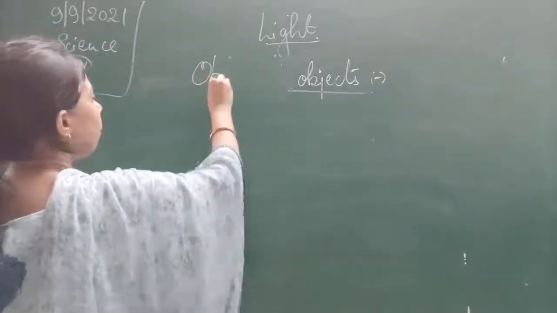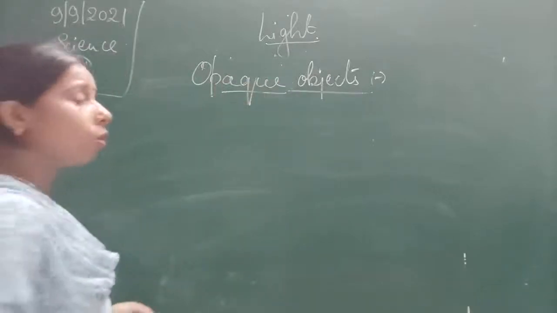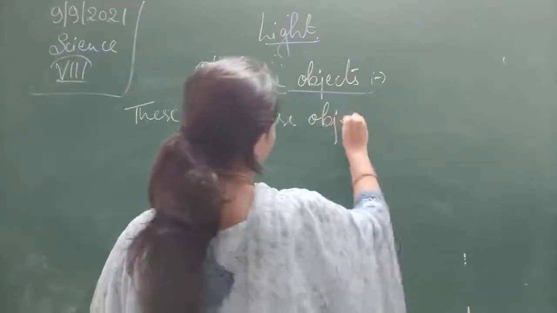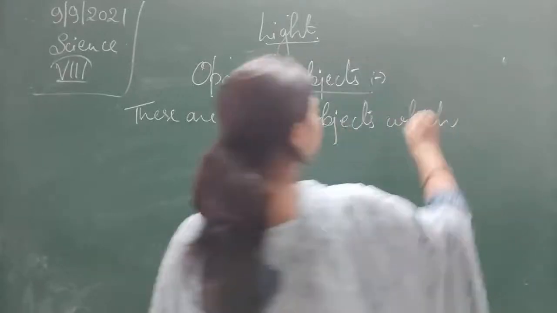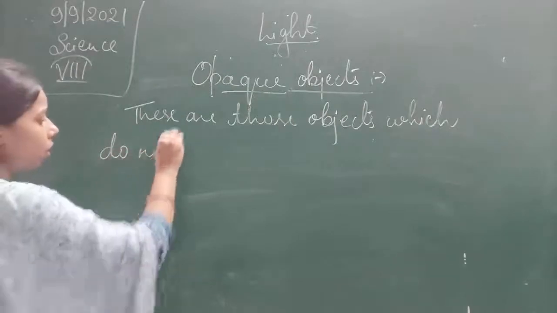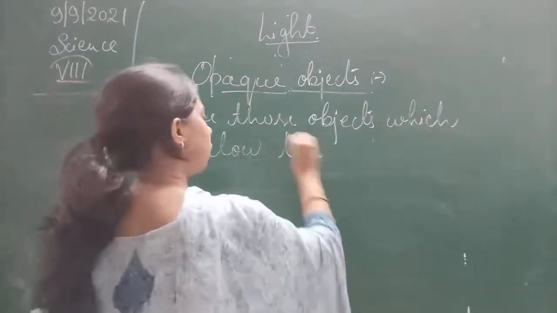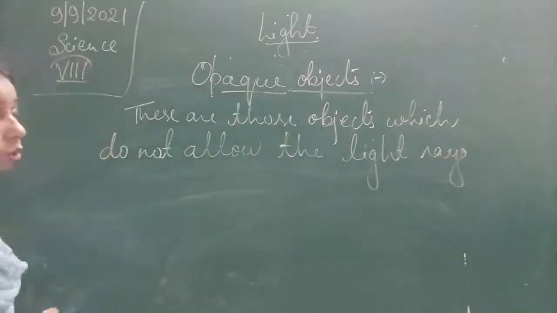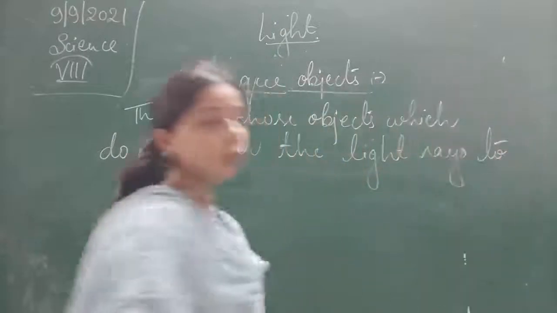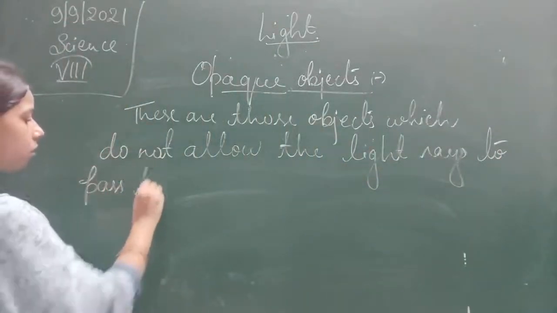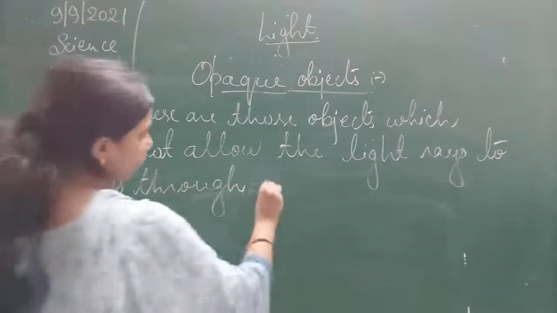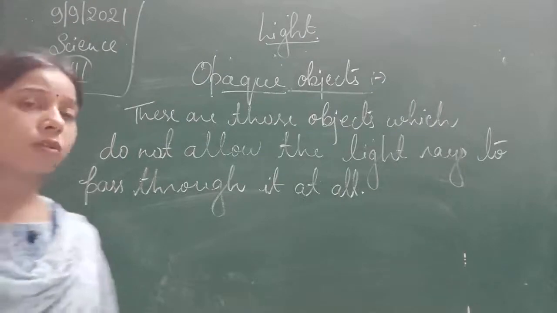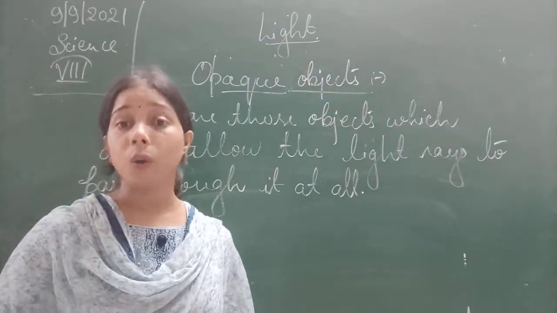Okay, so opaque objects are those objects which do not allow the light rays to pass through them at all. They are called opaque objects.